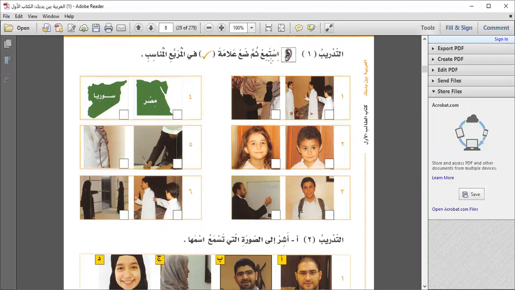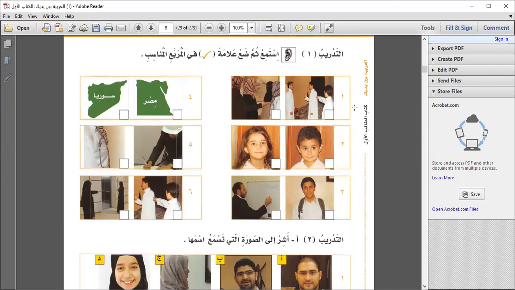Here they're saying in this exercise, استمع ثم ضع علامة صح في المربع المناسب. So استمع, listen, and then put the symbol of صح, tick mark, في المربع المناسب, in the appropriate square. In that audio they may be saying هذا, or maybe هذه. If they're saying هذا, you'll have to tick this box. If they're saying هذه, you have to tick this box. Because you do not have that CD, I will do that for you. Now for this exercise, you have to tick mark all by yourself.